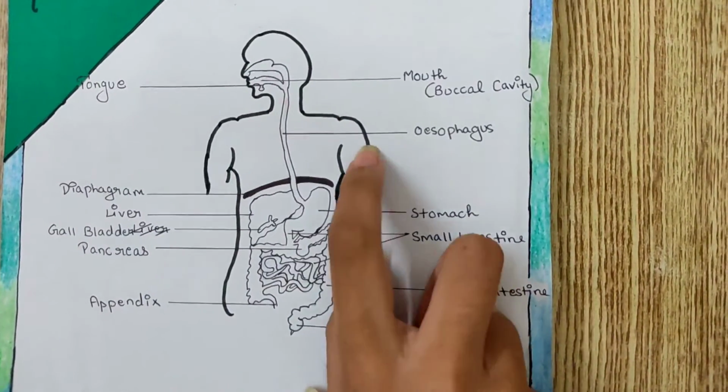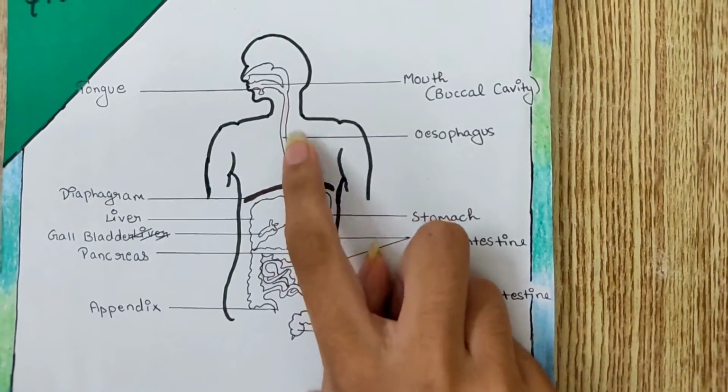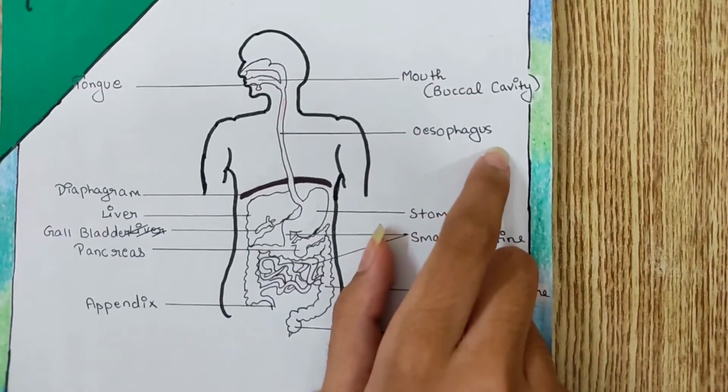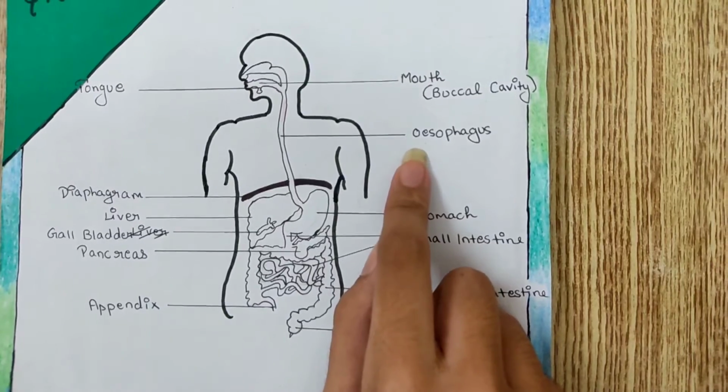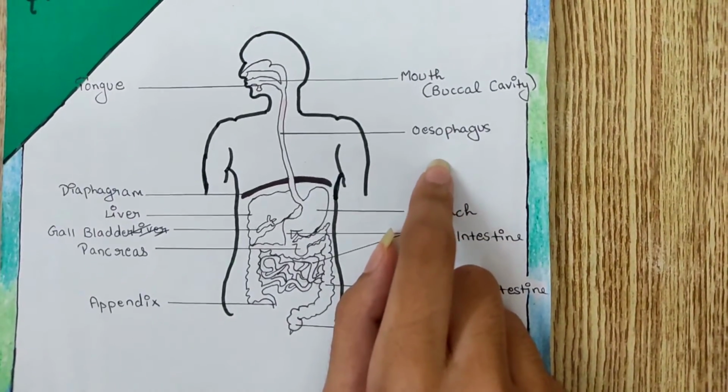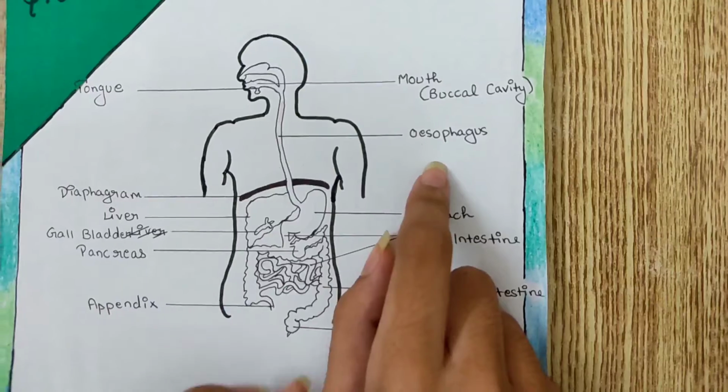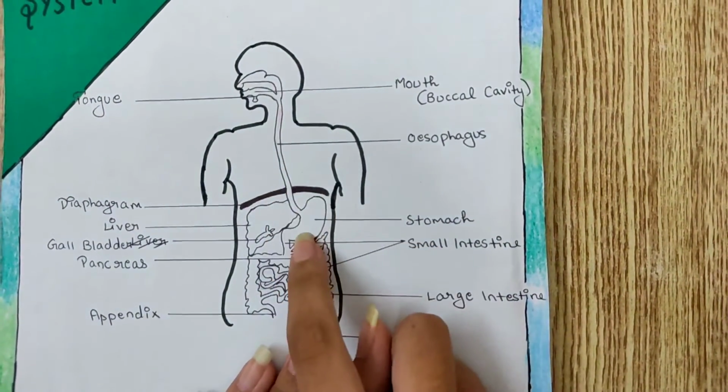After swallowing, the food goes into the esophagus, also known as the food pipe. The relaxation and contraction of the walls in the esophagus is called peristaltic movement, which pushes food into the stomach.